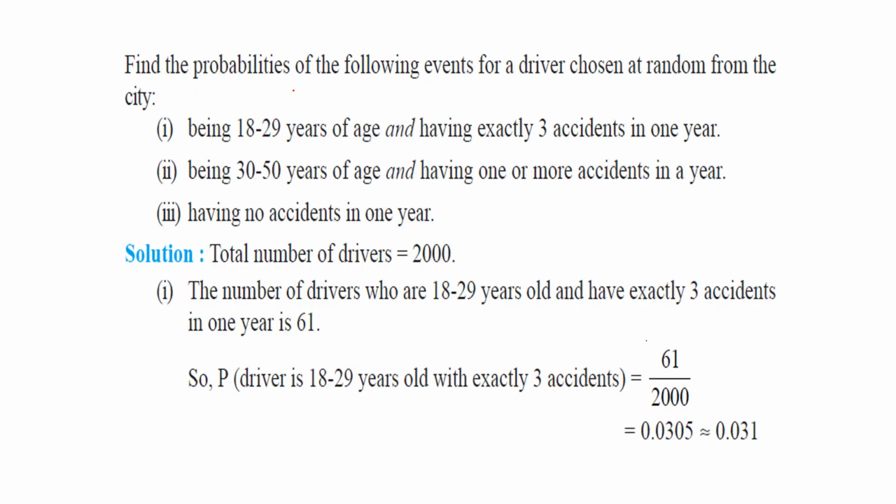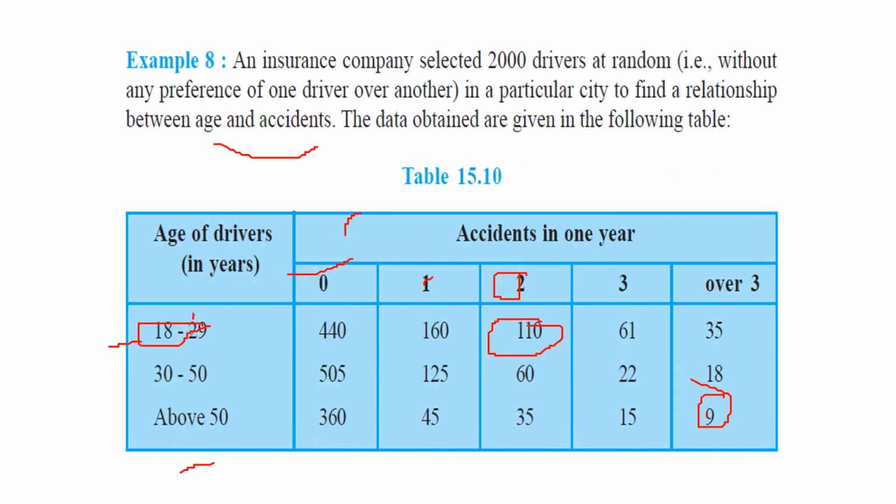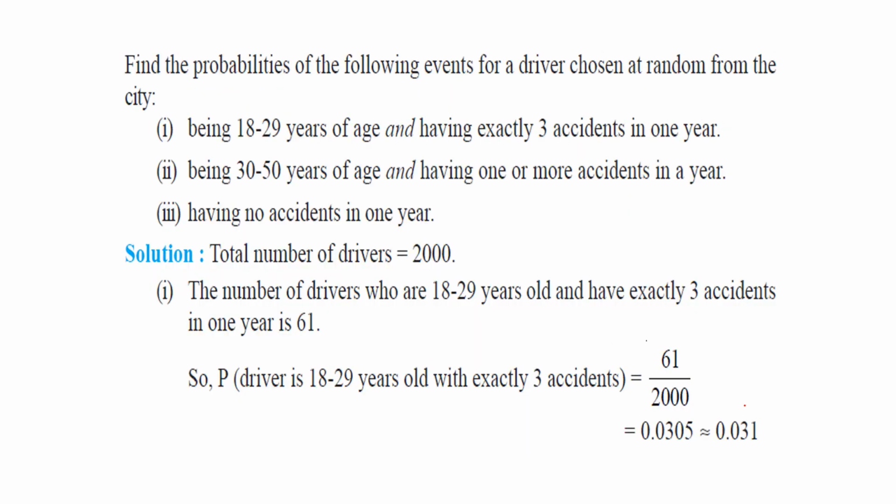So find the probabilities of the following events for a driver chosen at random from the city. Being 18 to 29 years of age and having exactly 3 accidents in 1 year. So 18 to 29 and exactly 3. So this is 61, right? 61 divided by 2000. This is the probability.